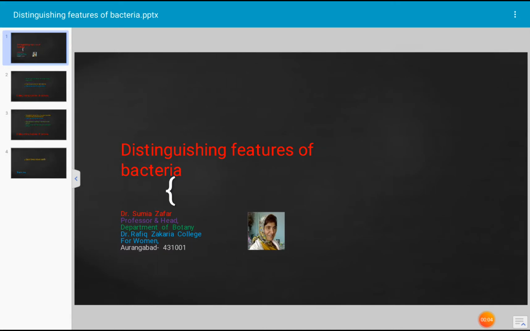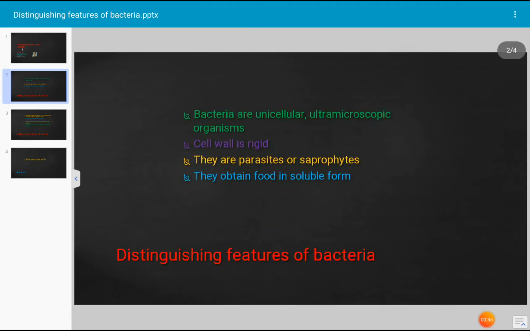Today's topic for discussion is distinguishing features of bacteria. Bacteria are unicellular prokaryotic organisms. Why are these called prokaryotic? Because the cell organelles are absent, the nucleus is not well developed, and the nuclear material is openly present. Such a type of cell is described as prokaryotic, and the bacterial cell is a prokaryotic cell.